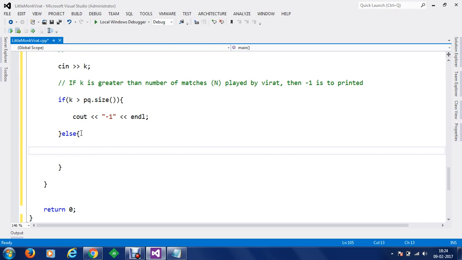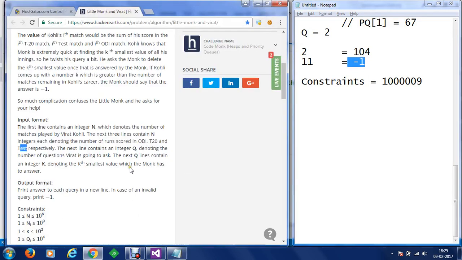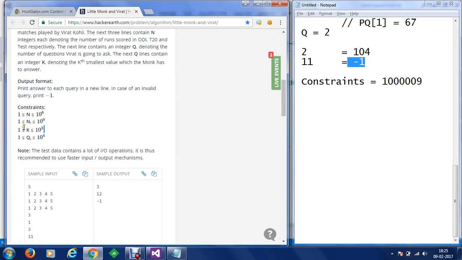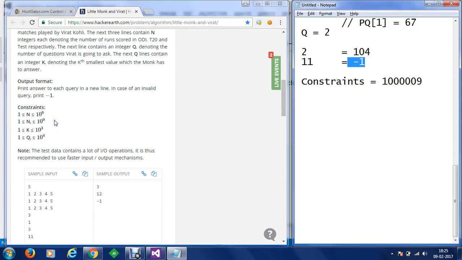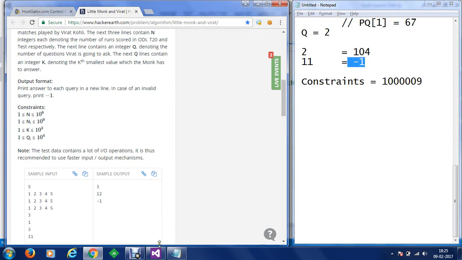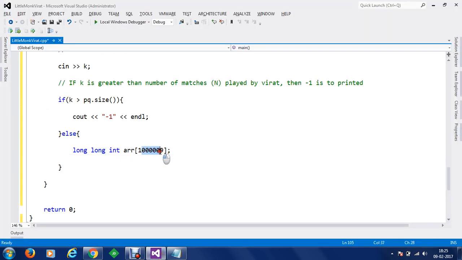So we are going to create a long integer array, and this array will also be of size 10 raised to the power 6 and 9, something like 1 2 3 4 5. And what next we have to do is you can see that we have values available in the constraints. The constraint for k is 10 raised to the power 3, questions is 10 raised to the power 4, and the number of elements is 10 raised to the power 6 and 9, n of I. So we can consider it as 1 2 3 4 5 6. So we are going to store the value here.